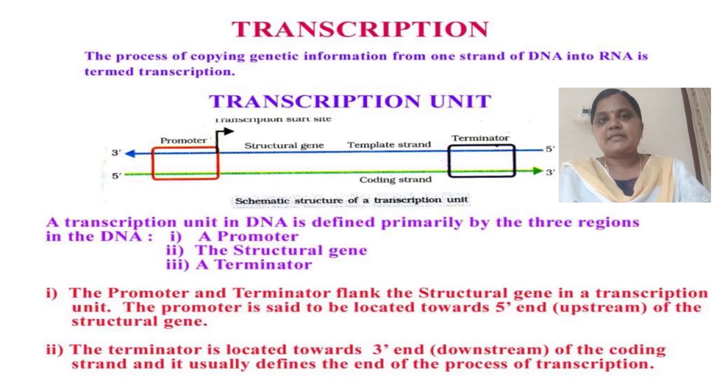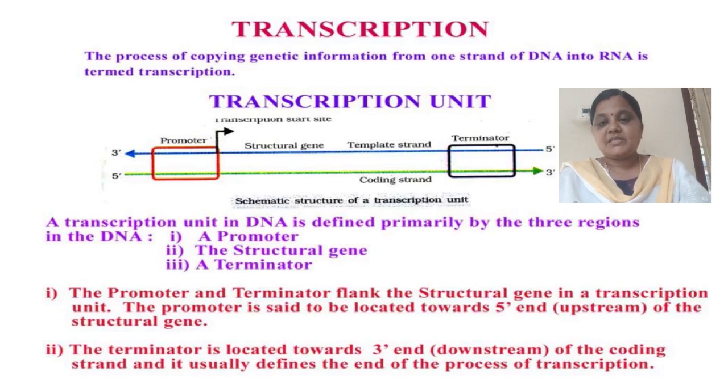So the promoter and the terminator flank the structural gene in a transcription unit. The promoter is said to be located towards the 5' end, which means upstream of the structural gene, and it is the DNA sequence that provides the binding site for RNA polymerase. The terminator is located towards the 3' end, downstream of the coding strand, and it defines the end of transcription.